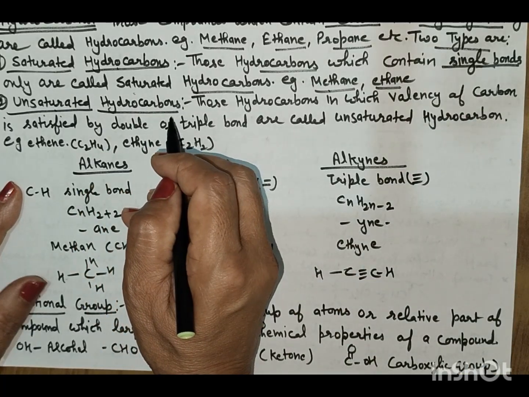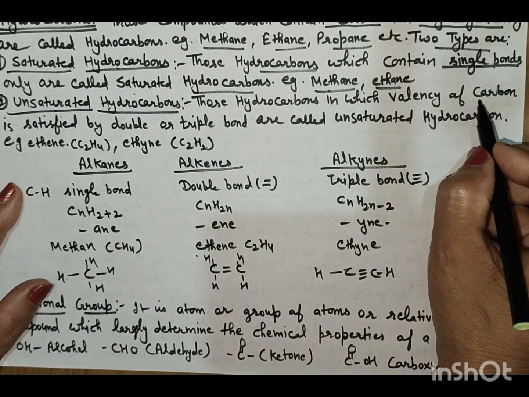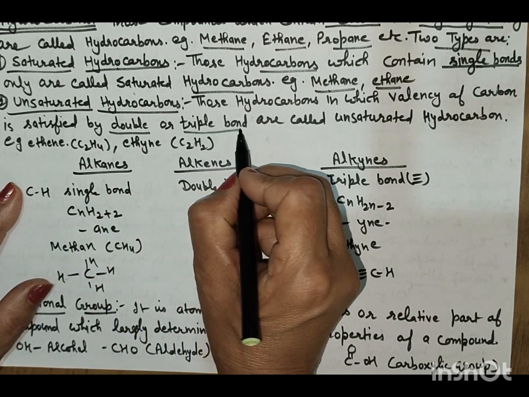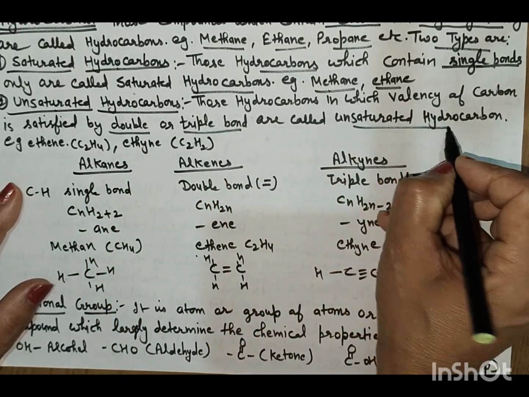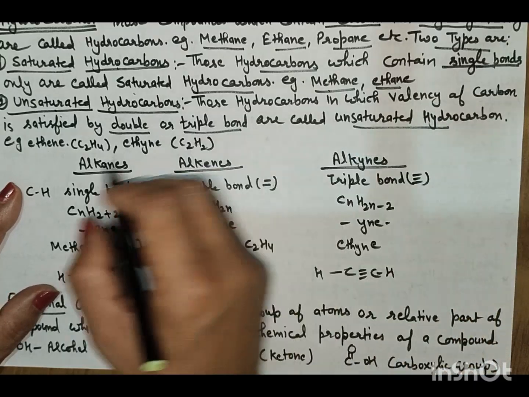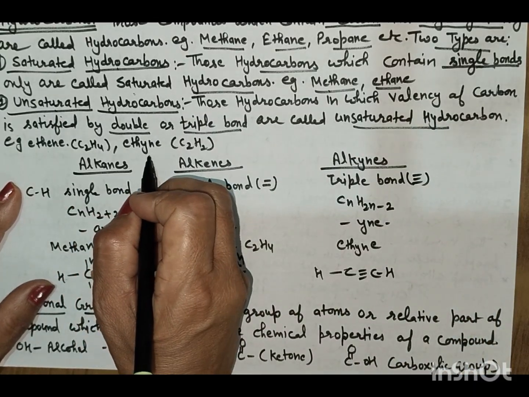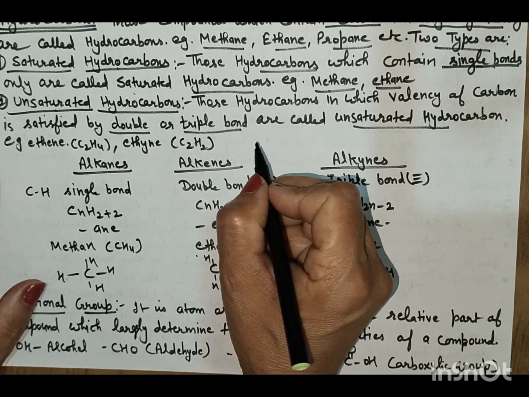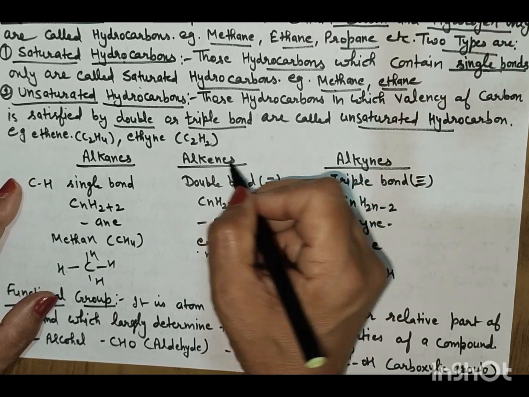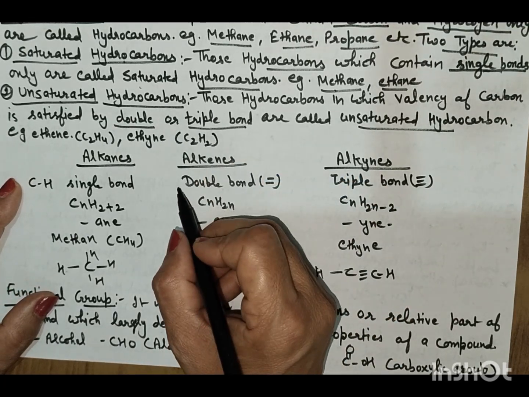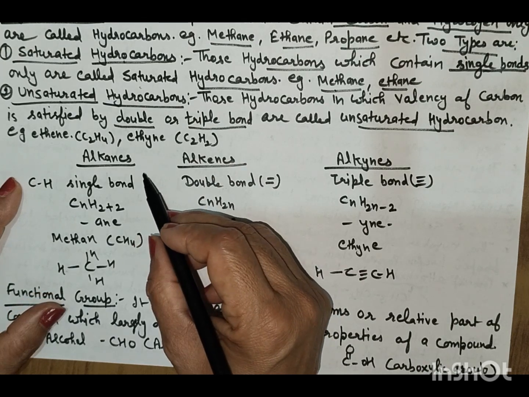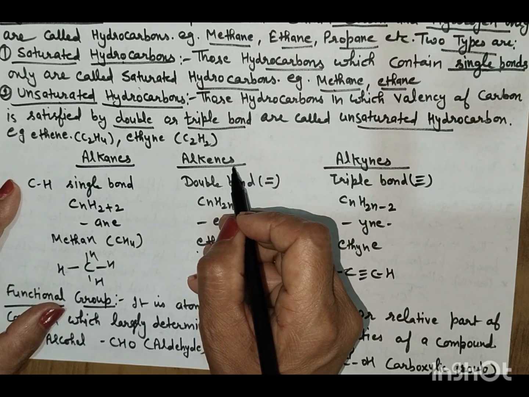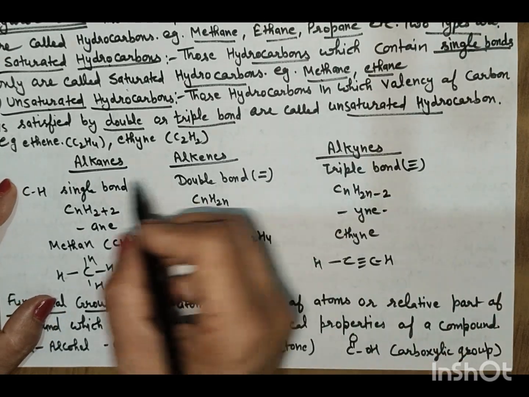Unsaturated hydrocarbons are those hydrocarbons in which the valency of the carbon is satisfied by double or triple bonds. Examples: ethene, ethyne, propyne, propene, butene, butyne, etc. Now these hydrocarbons are divided into three types according to the bonding: alkanes, alkenes and alkynes.